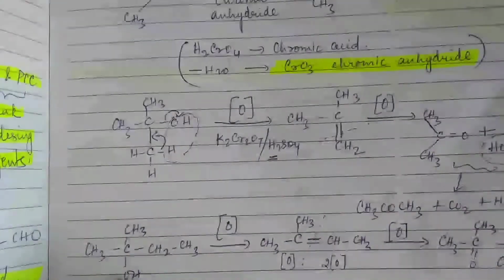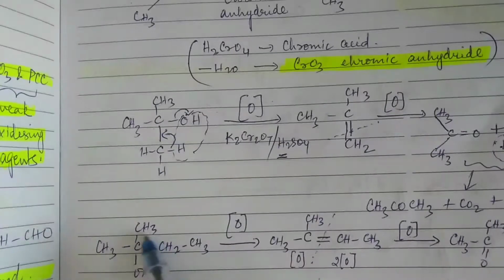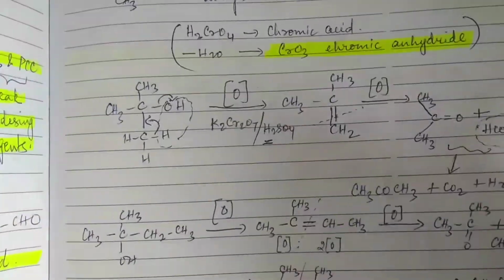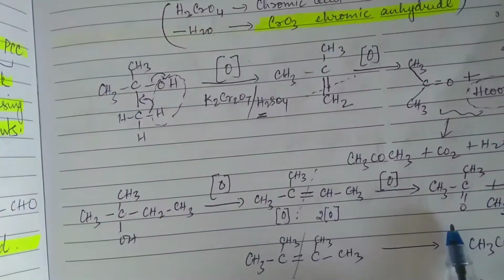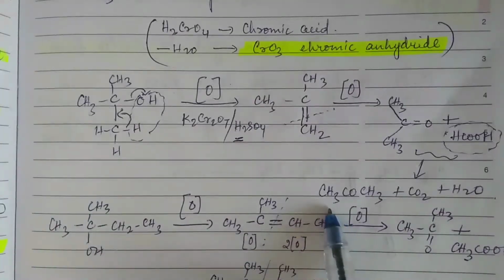Is it not? Sorry, this OH and this hydrogen will get removed as water, and there is a double bond created between these two, and you get an alkene. And this alkene will be oxidized. It will get oxidized to give you what? Give you a ketone and acetic acid. How? This part will come out as ketone and this part will come out as acid.